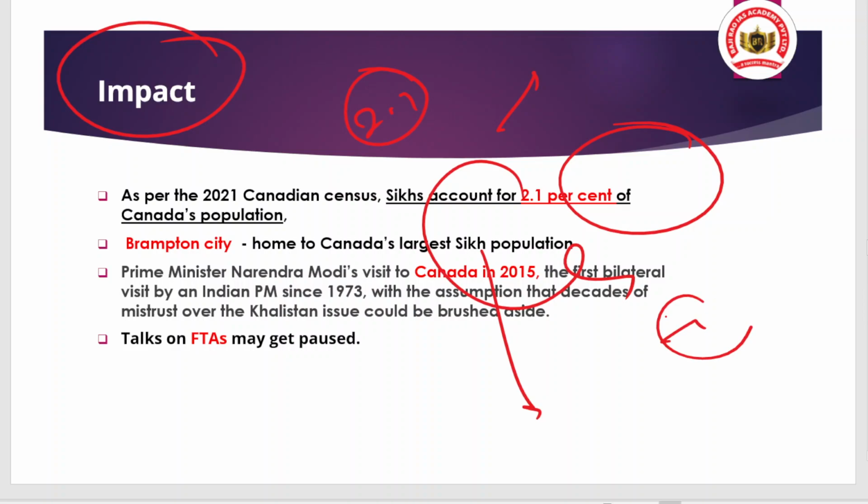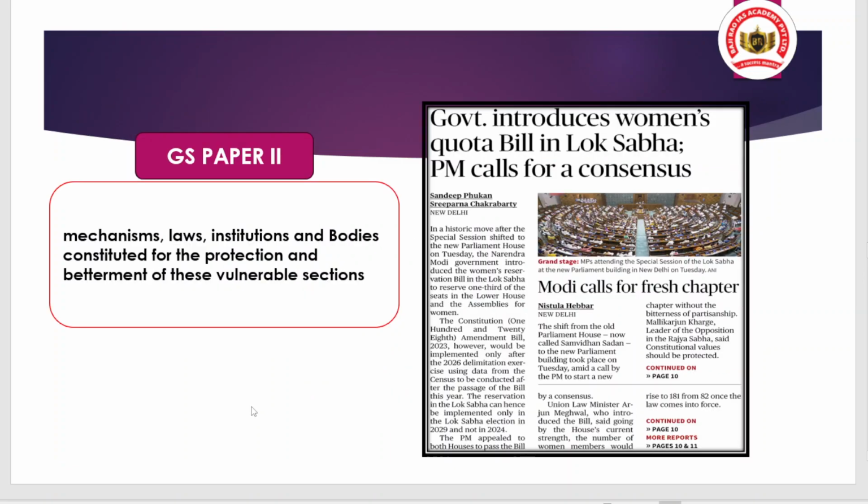And also there were talks over the free trade agreement between India and Canada. The trade agreement may get delayed. That is also an important point. So we have discussed all of the issue in great detail.